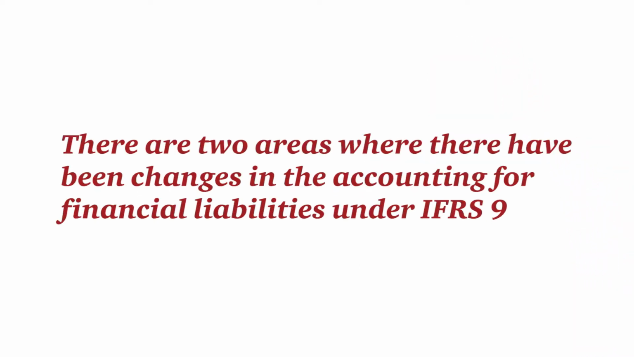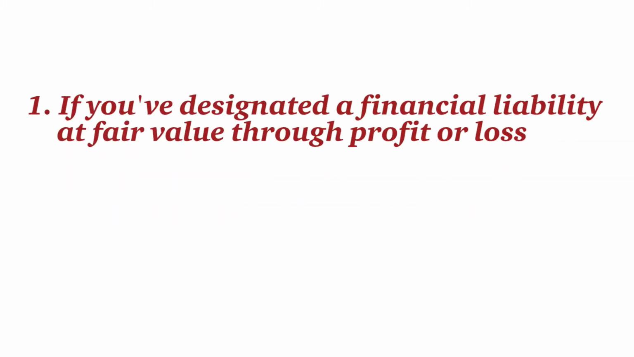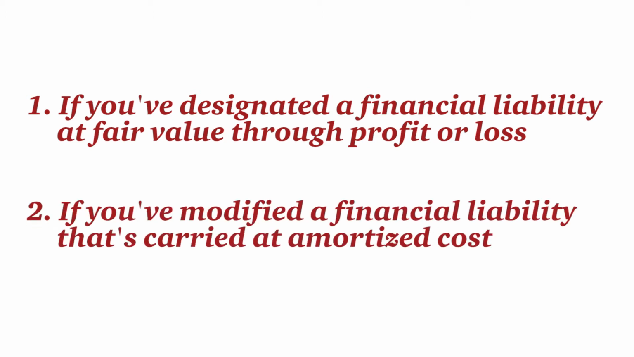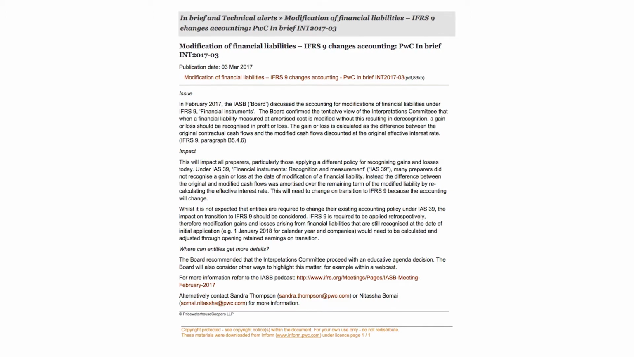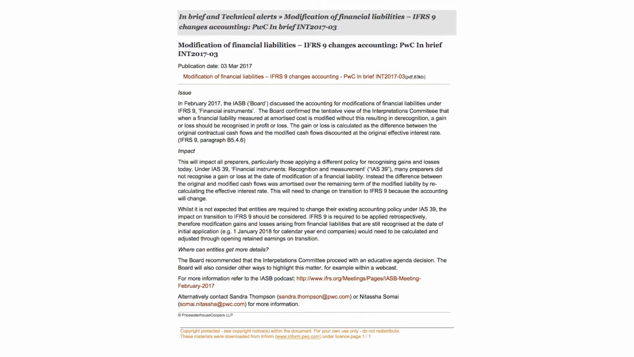That said, there are two areas where there have been changes in the accounting for financial liabilities under IFRS 9. One, if you've designated a financial liability at fair value through profit or loss, and two, if you've modified a financial liability that's carried at amortized cost. Outside of financial institutions, it's fairly rare that entities would designate financial liabilities at fair value, but they may have modifications, like term extensions, changes to credit limits, interest rates, and so on.